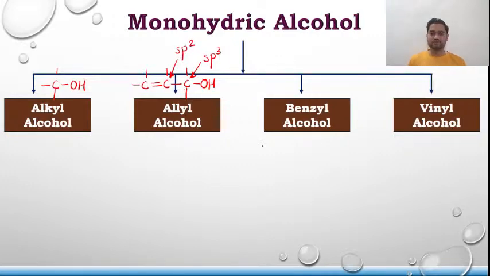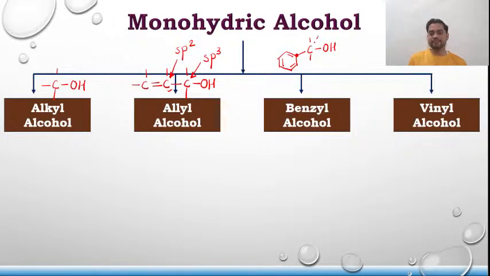Talking about benzyl alcohol, the concept is the same, but the only difference is this sp2 carbon atom will be part of a benzene ring. So I am creating a benzene. This is an sp2 hybridized carbon atom, and it is bonded to an sp3 carbon atom, and OH is bonded there.